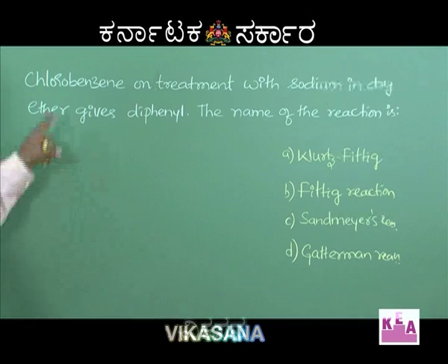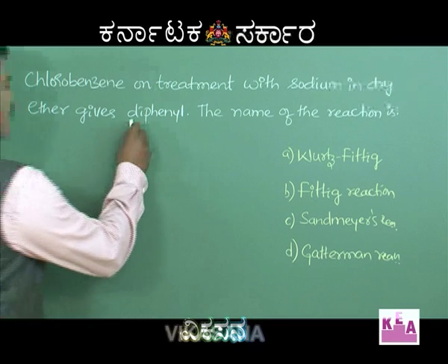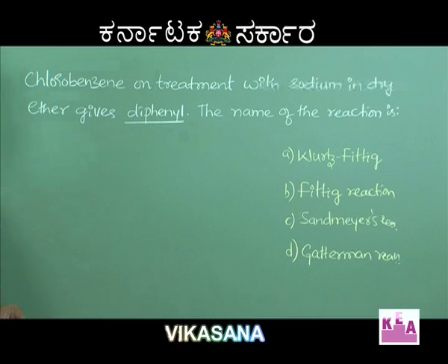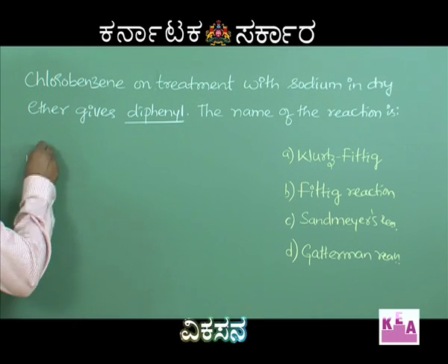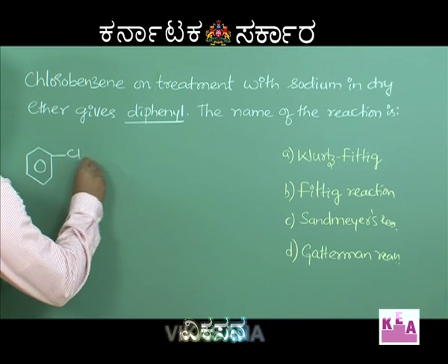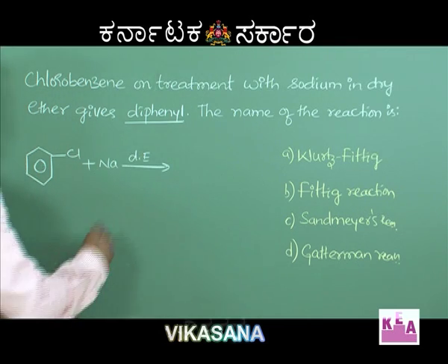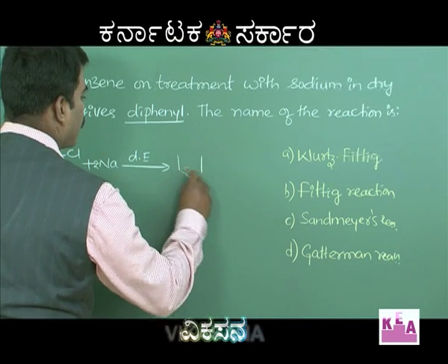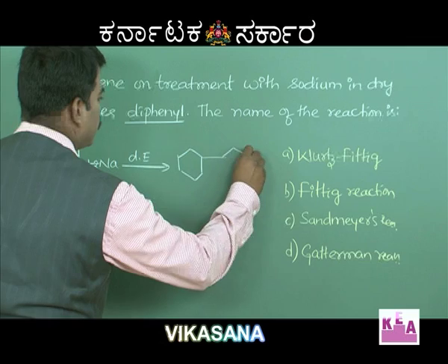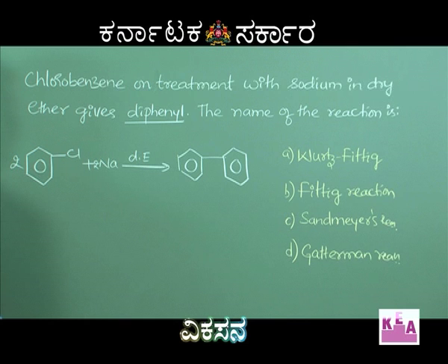The next question: chlorobenzene on treatment with sodium in dry ether gives diphenyl. The name of the reaction is? So this is chlorobenzene. When heated with sodium metal in the presence of dry ether as an inert solvent, you get diphenyl. This is biphenyl or diphenyl. Remember, this is nothing but the Fittig reaction.